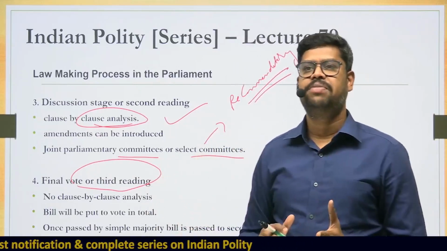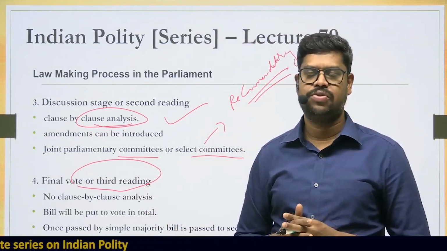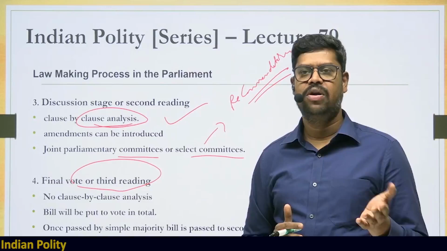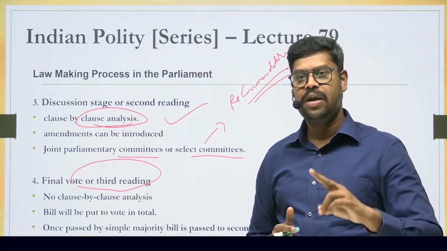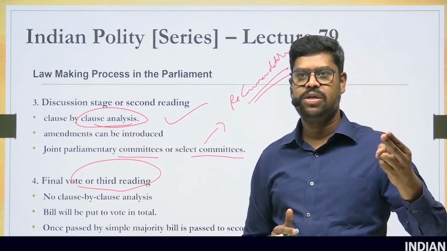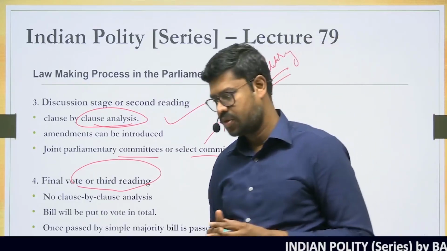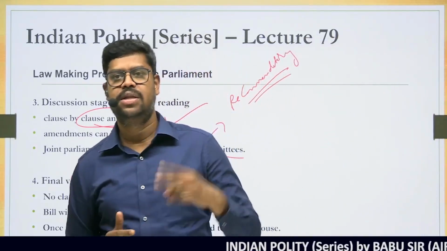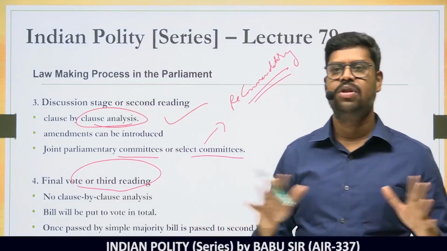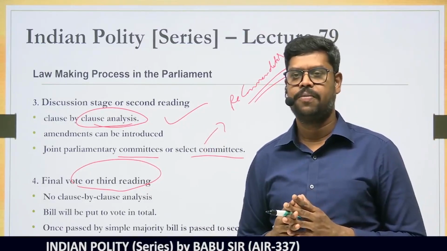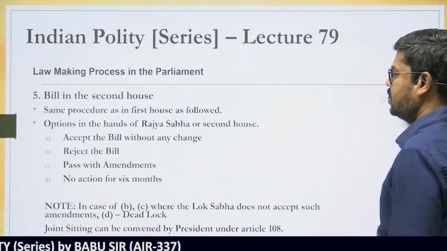If the bill is accepted by the House by a simple majority, then the bill will be passed on to the next House. If the bill is rejected, then the bill will not be sent to the second House. I am repeating it again. If the bill is accepted, the bill goes to the next House, that is the Rajya Sabha in this case, assuming that the bill was introduced in the Lok Sabha. But if the bill is rejected, then the bill does not go to the next House. The bill becomes dead there. So therefore, the bill cannot proceed once the bill is rejected. If the bill is accepted, it goes to the Rajya Sabha and it is introduced in the Rajya Sabha.